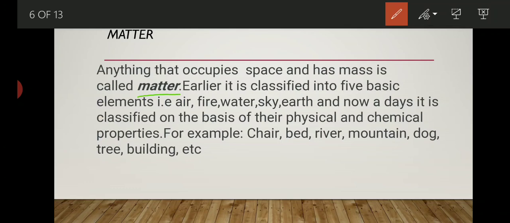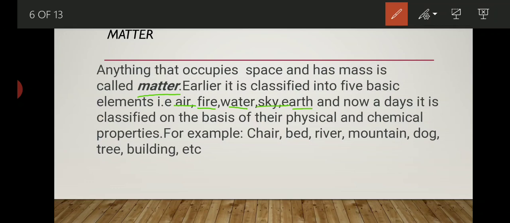And all the things are made up of Panch Tattva. That is the old belief. Philosophers thought that whatever substances exist, they are all made up of Pancha Tattva, and they are fire, air, water, sky and earth.